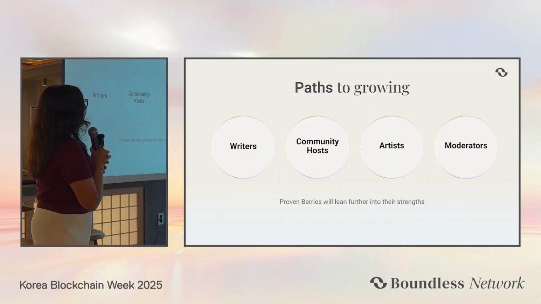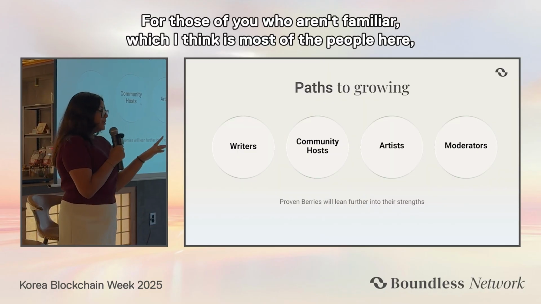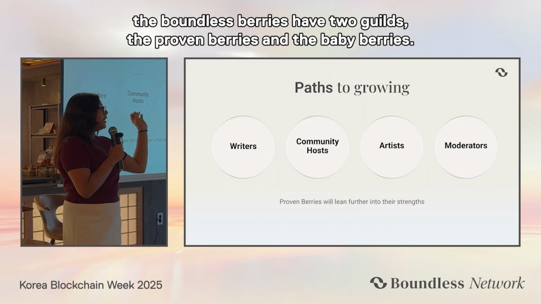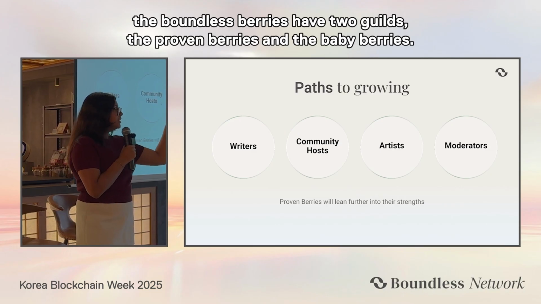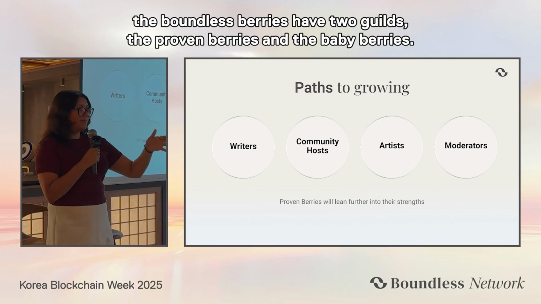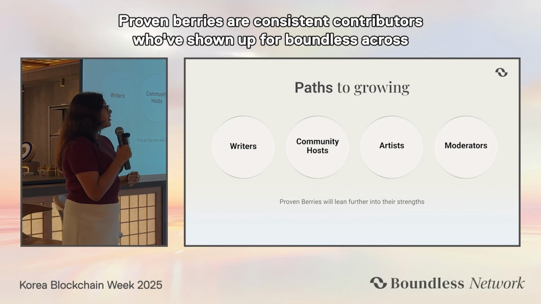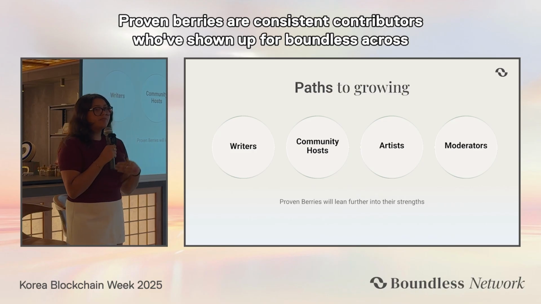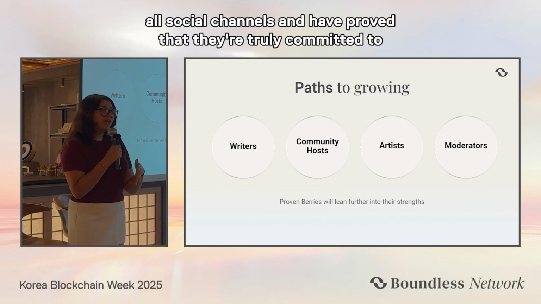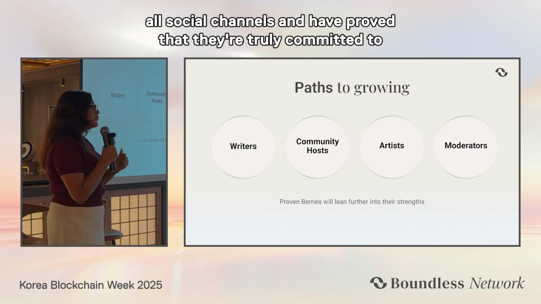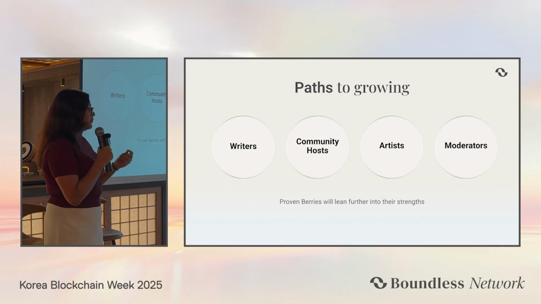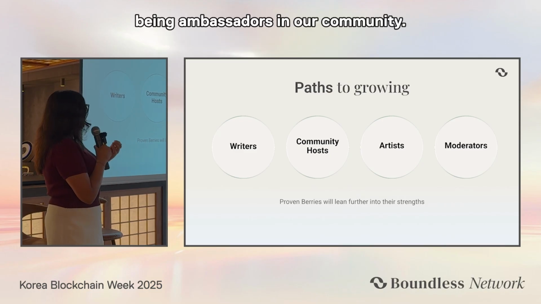Next slide. For those of you who aren't familiar, which I think is most of the people here, the Boundless Berries have two guilds, the Proven Berries and the Baby Berries. Proven Berries are consistent contributors who've shown up for Boundless across all social channels and have proved that they're truly committed to being ambassadors in our community.